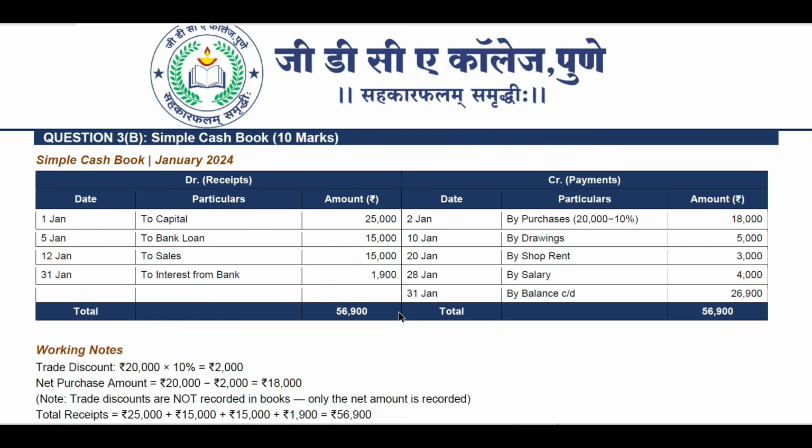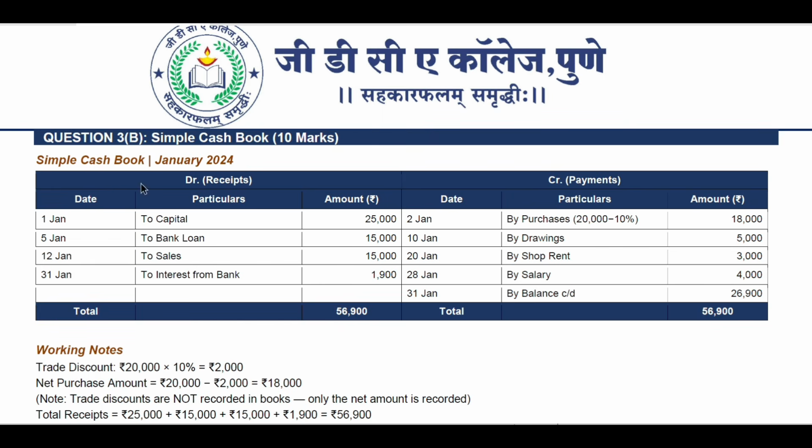So then question third B was to make a simple cash book. Debit side, that is receipts, and credit side, that is payments, to credit in the accounts. As per the given question, in January 2024, it has asked to make the simple cash book.